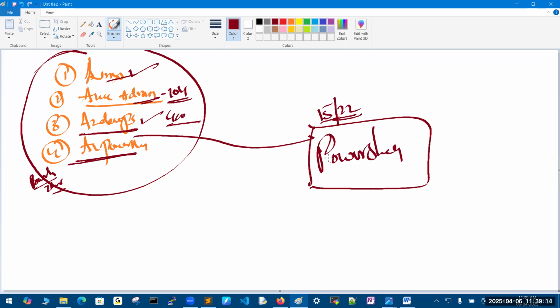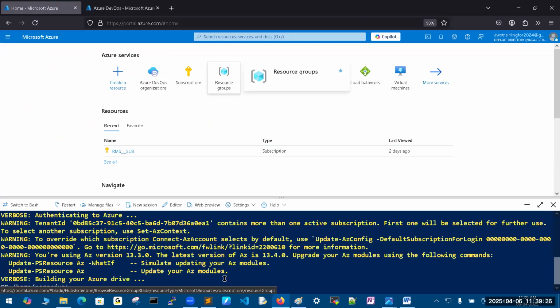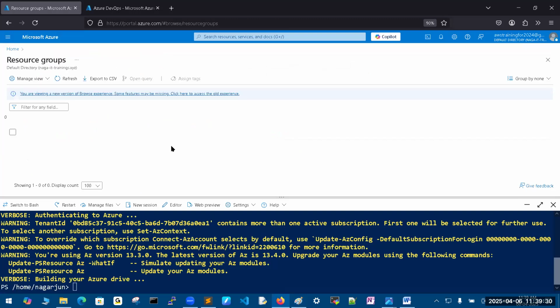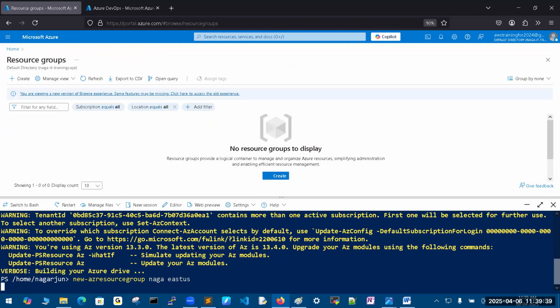It is very easy, like ABC format. If you know English, like hi, get, set, in that way it is created. Observe here the power of PowerShell. For example, there is no resource group. You can closely observe, there is nothing there. How am I creating it by the command line? Resource group, Naga, East US. That's all, on the screen you can see.